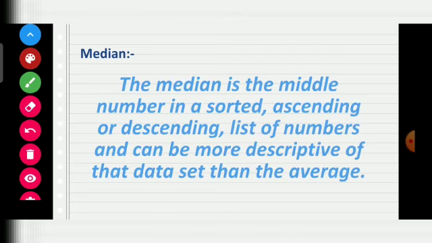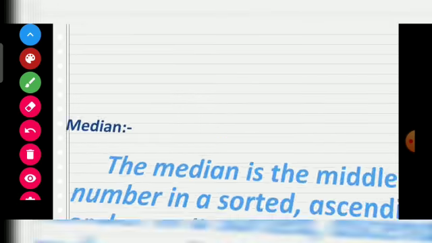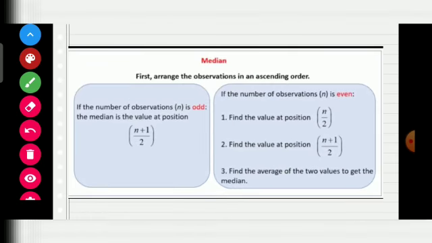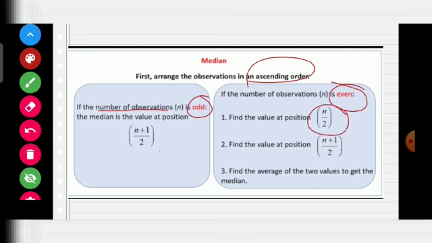Now median. The median is the middle number in a sorted ascending or descending list of numbers and can be more descriptive of that data set than the average. To find it, first we have to arrange in ascending order. Then we have to see whether the number of observations is even or odd. If it is odd, the median is the value at position (n plus 1) by 2. And if it is even, we have to find the values at positions n by 2 and (n plus 1) by 2, and then take the average of these two values.